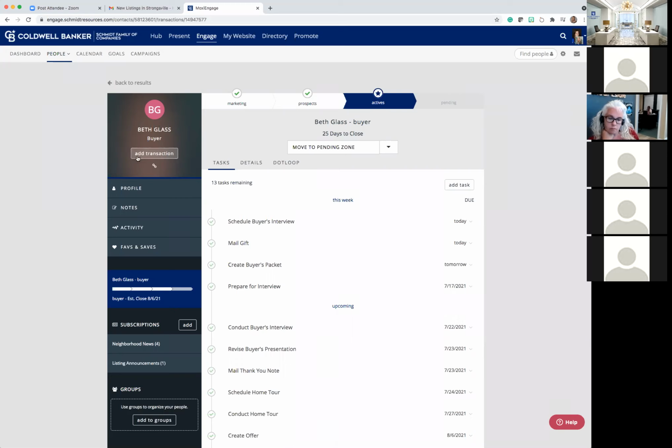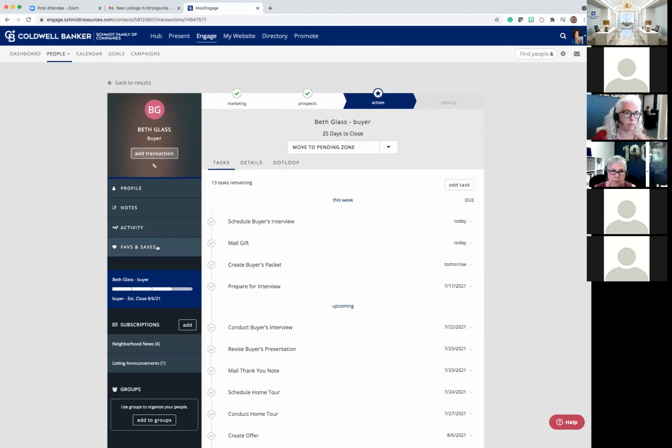So here's what we're going to do. Please take your eyes to the left side of my screen. We're not going to go over this stuff today. Everything you see on the right can be a different Moxi Monday. I think to get you guys using Engage and comfortable with it, I'm going to start breaking it down and doing one section at a time to help you guys get really comfortable with the value and the benefits of each portion. For now, we're going to look right here, activity and faves and saves.